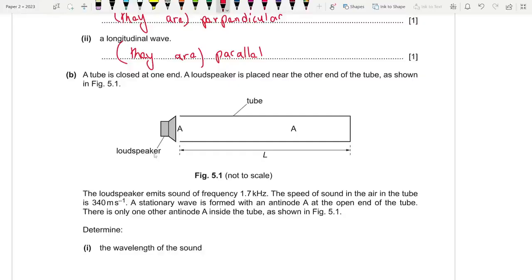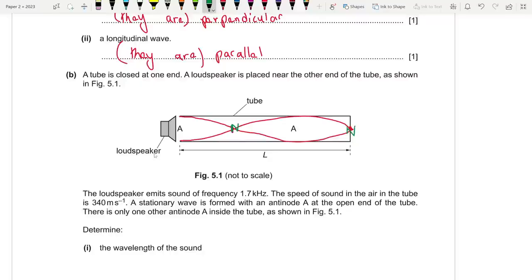So you have an antinode here. At the closed end, this is the rule: at the closed end, you must have a node. So the other node must be over here. So let's try to draw a figure. This is what the diagram looks like. There you go. And the nodes are over here. Node over here. Let me use another color. Node over here. Node over here.